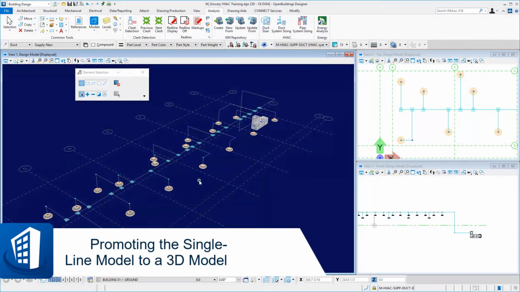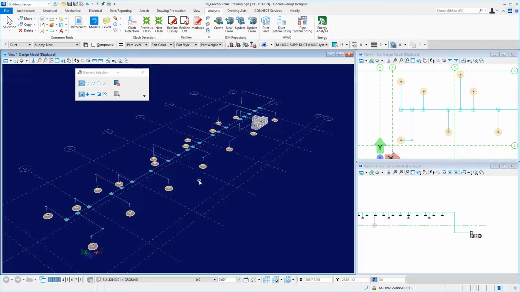In this video for the OpenBuildings Designer Connect Edition HVAC Design course, we'll take a look at promoting the single-line HVAC model to a 3D HVAC model. So I'm in the file that we developed throughout the videos for this course. In the previous video, we looked at running the HVAC duct system sizing analysis utility on the system here. We made some changes to the system and we wrote that information to the single line model. This time we'll take that single line model and promote it to a 3D model.